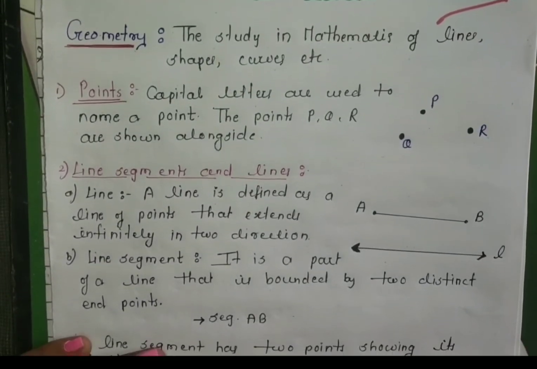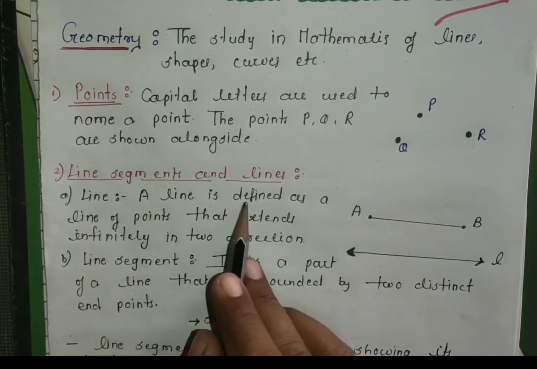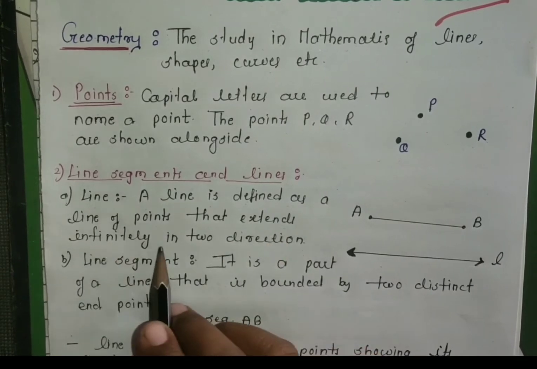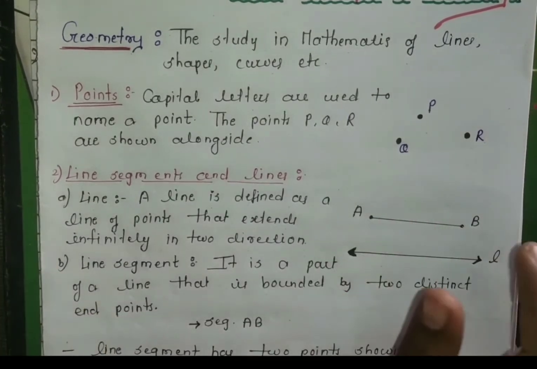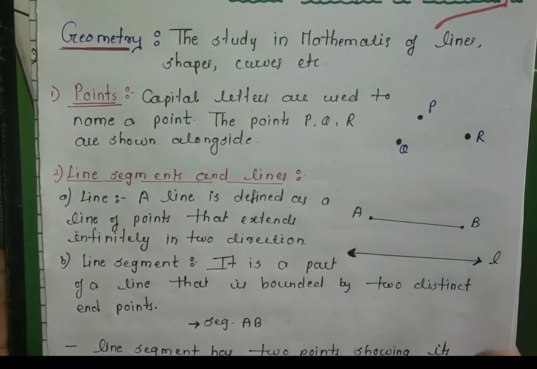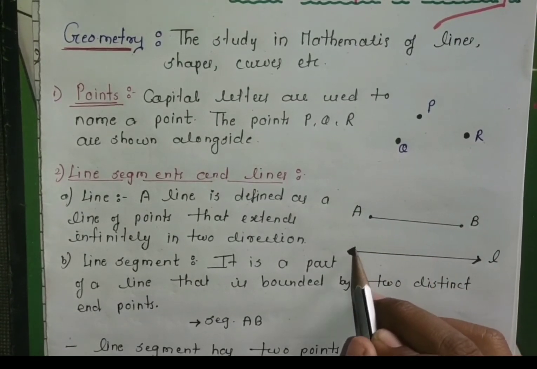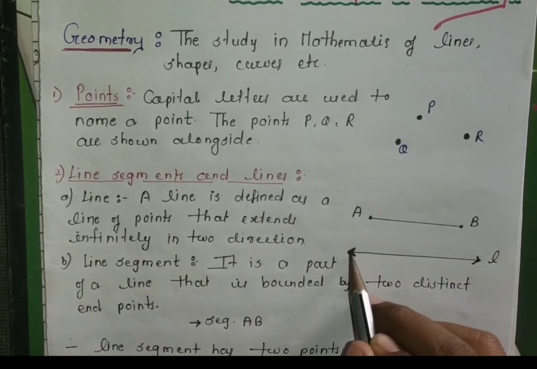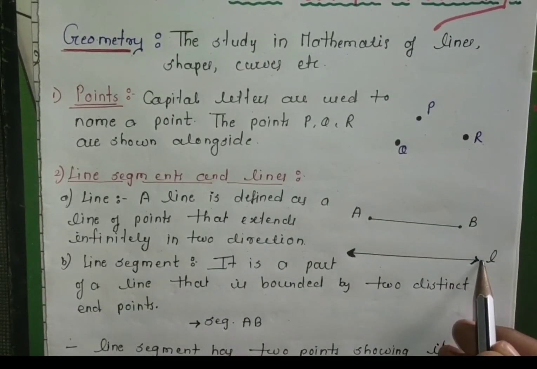Next is line and line segment. First is line. A line is defined as a line of points that extends infinitely in both directions. That means if we have a long paper, then we can extend it up to the margin of the paper. What is meant by line exactly? It can be extended infinitely. This arrow shows that the line can be extended from both directions.